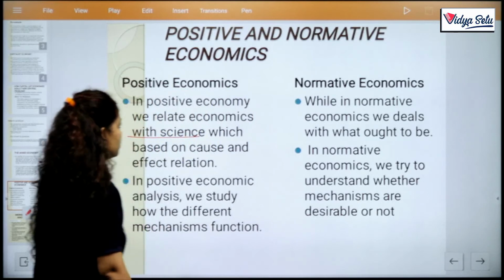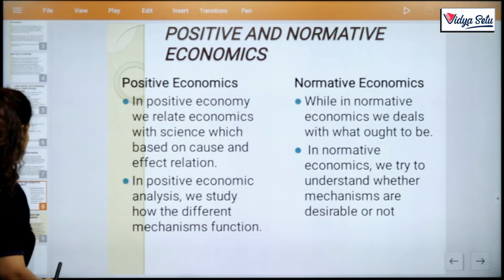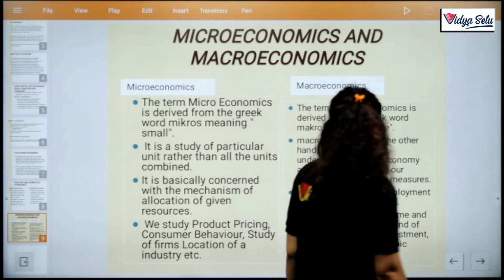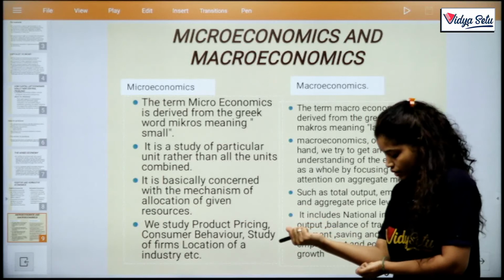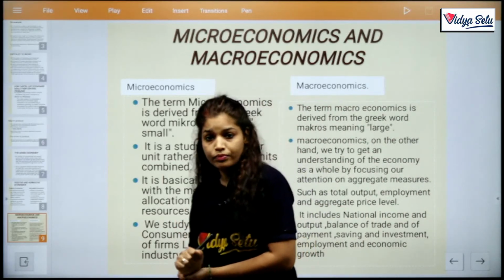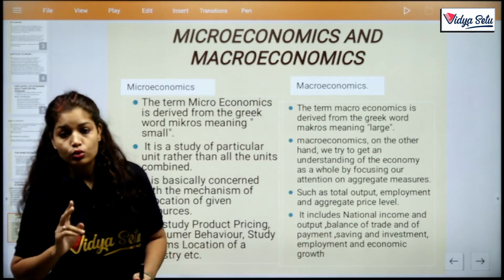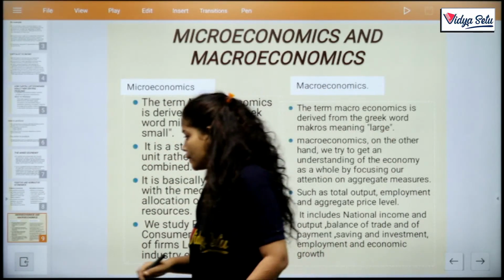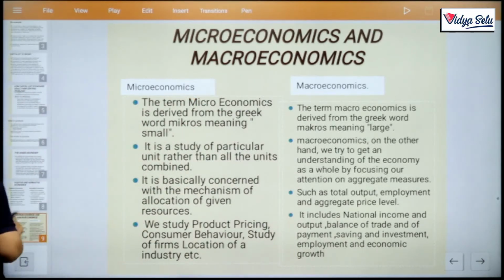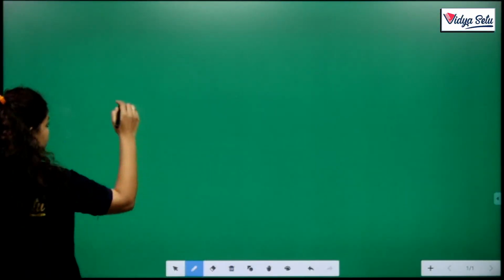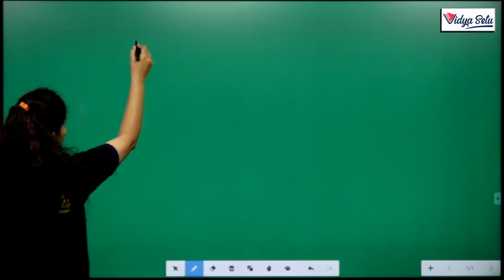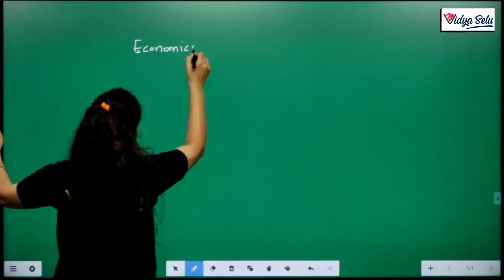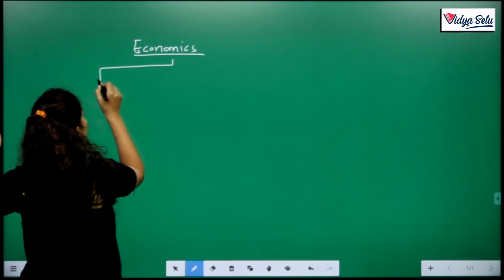Now we move on to our next topic, micro and macro differences. What are microeconomics and macroeconomics? In microeconomics, we study individuals. Economics is divided into two parts.